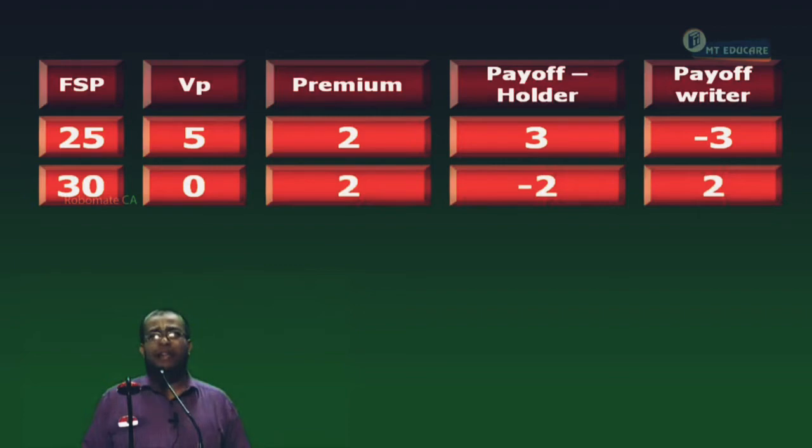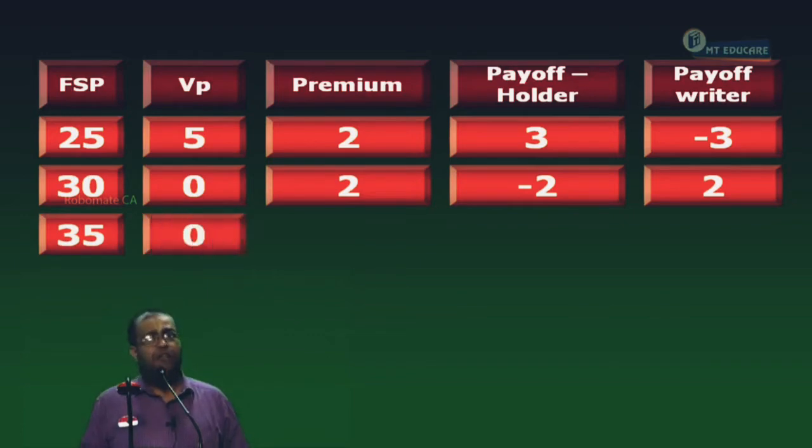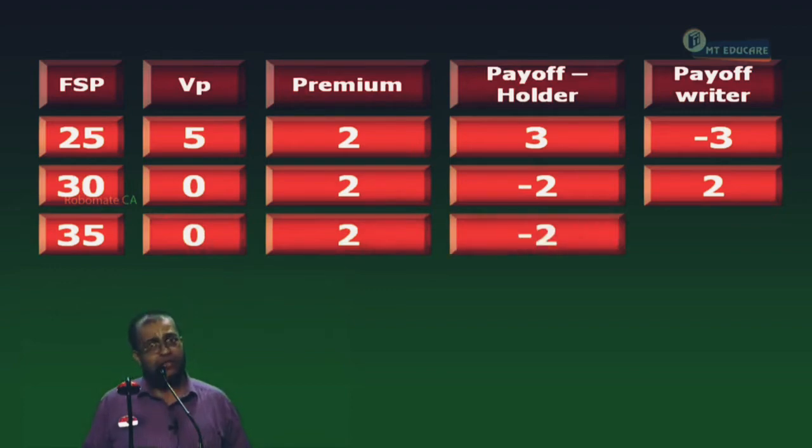Now, for anything above 30, the payoff of the holder is always minus 2 and the writer is plus 2. Accept or not? One more time I will do it. 35. Will you exercise the put or lapse? Lapse. The put is worth 0, for which you paid 2 rupees. The loss suffered by the holder is minus 2. The writer takes the entire premium home, plus 2.